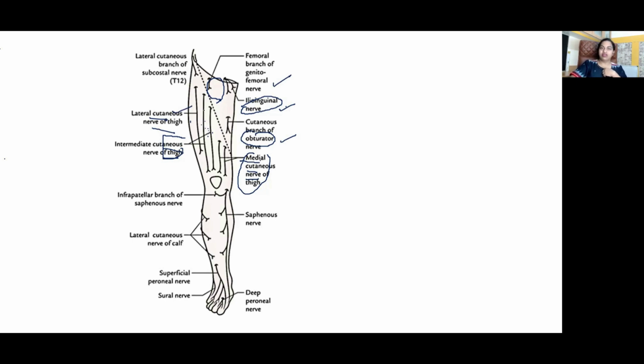This lateral cutaneous nerve of thigh, or the lateral femoral cutaneous nerve, enters the thigh beneath the inguinal ligament, a notch below the anterosuperior iliac spine. Sometimes this nerve can pass in between the fibers of the inguinal ligament and get trapped there. The compression of the nerve at this point can cause pain along the lateral aspect of the thigh. This condition is called meralgia paresthetica, right?